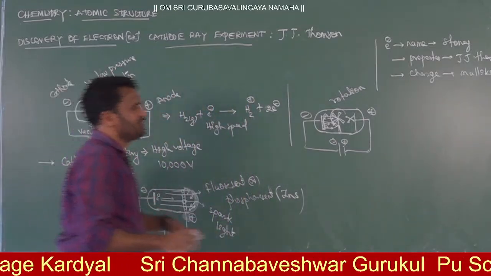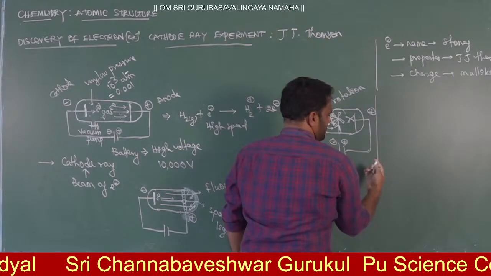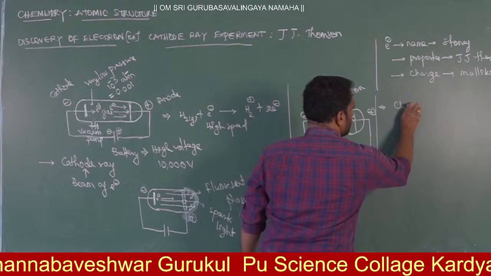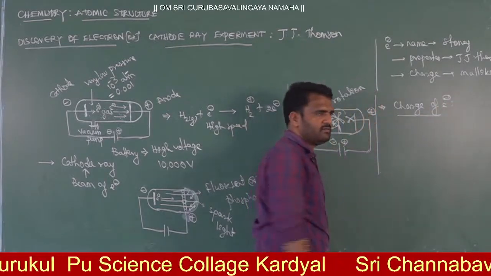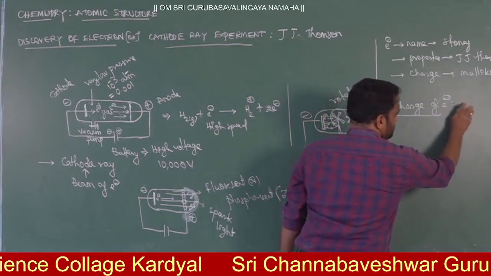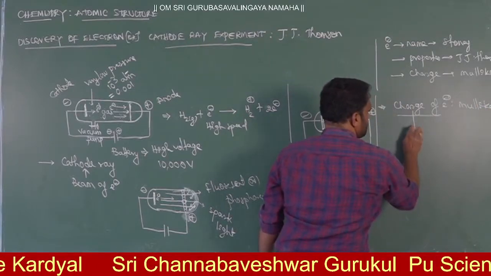The next calculation is finding the charge of the electron. Who discovered the charge of the electron? Mulliken, right? Mulliken, from the oil drop experiment.